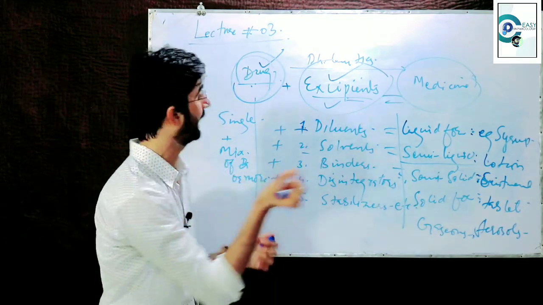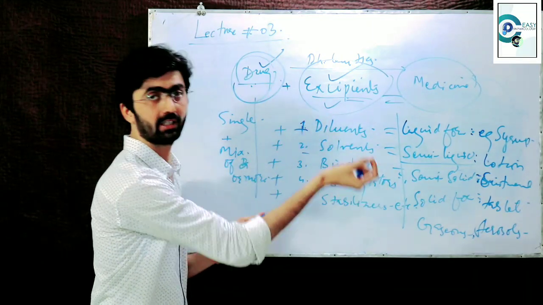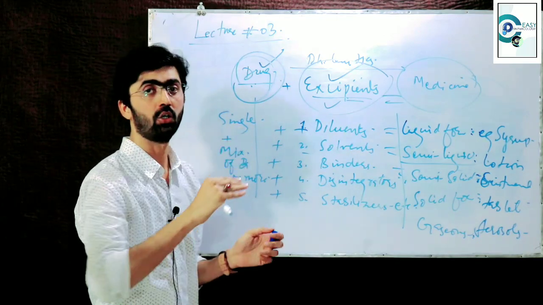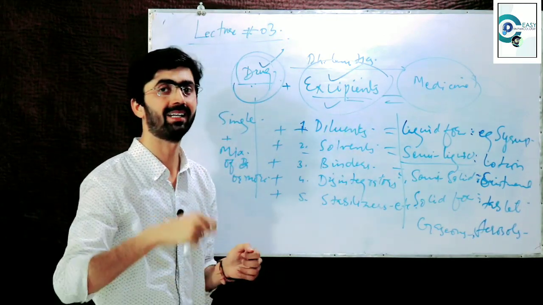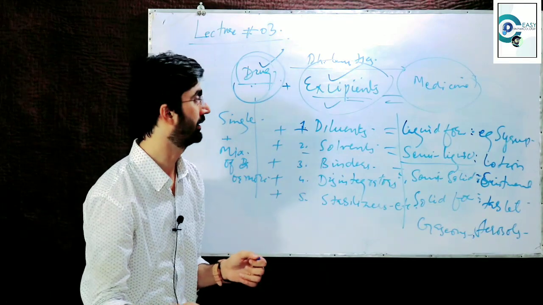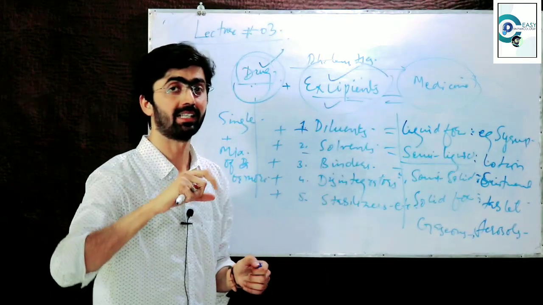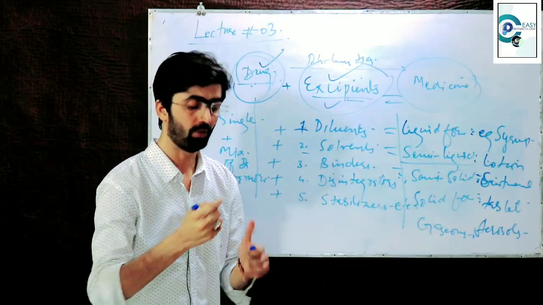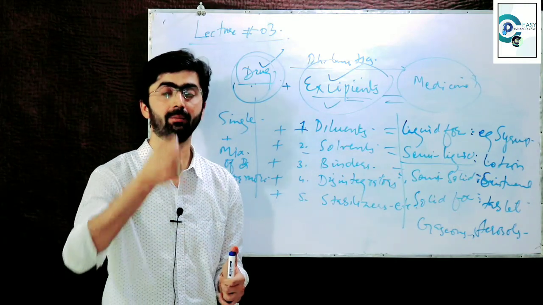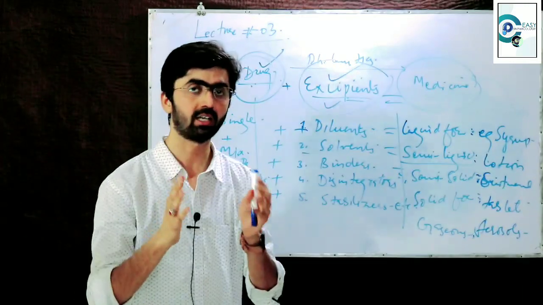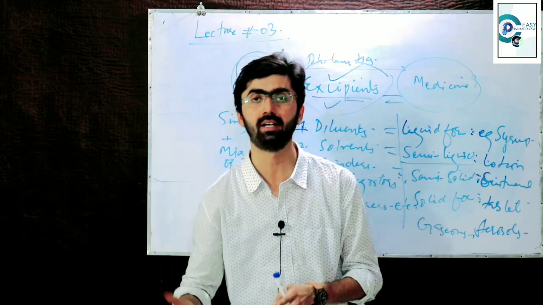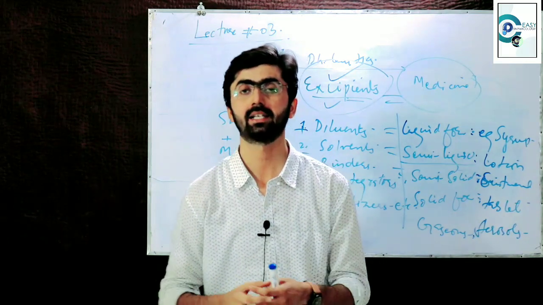So the flavors and the sweeteners are added to the pure drug to mask its bad smell or bad taste, to make it in such a suitable form which is conveniently administered by the patient. So these are the reasons why I have used the words safely and conveniently.